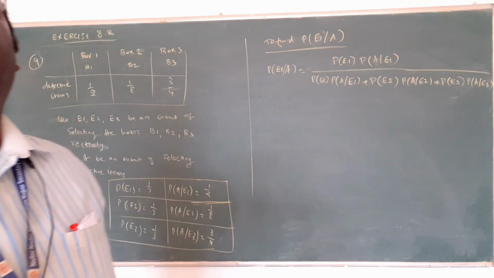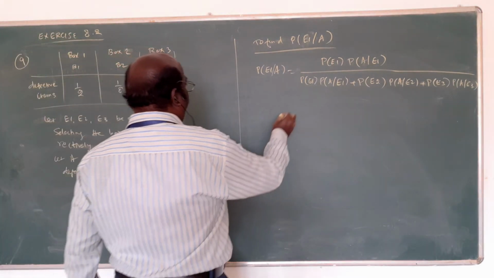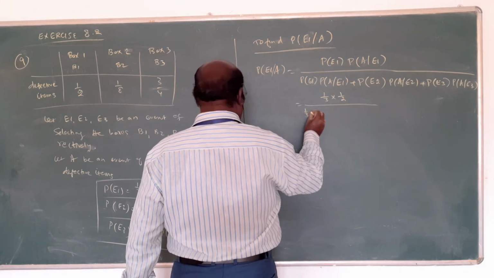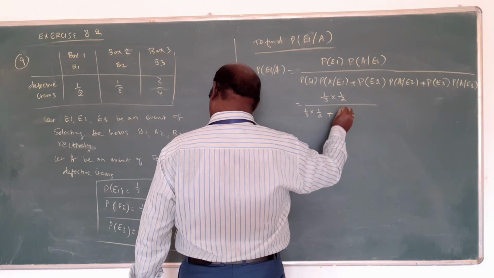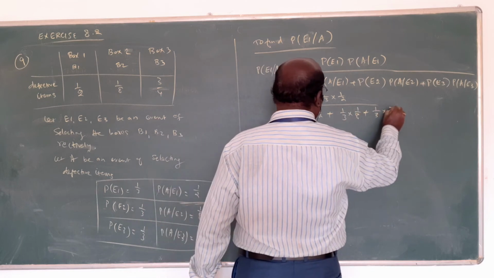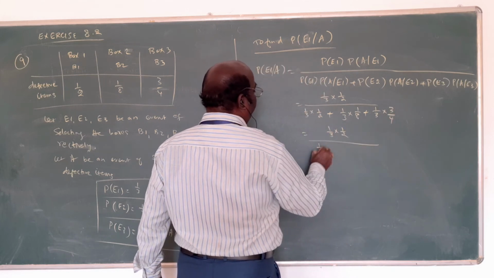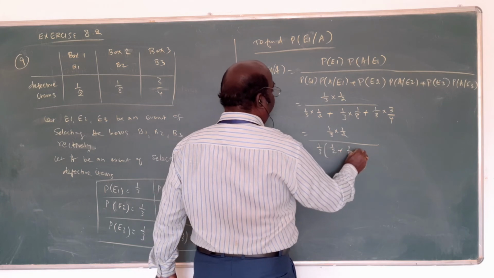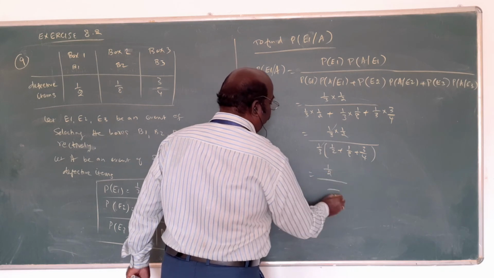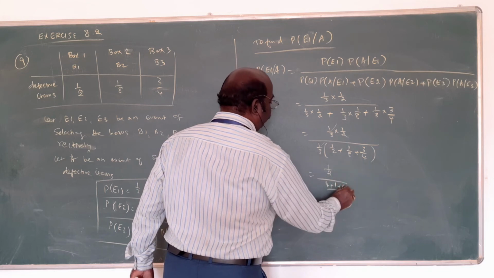This is the formula. Now, substitute. The first one is 1 by 3 into 1 by 2, plus 1 by 3 into 1 by 8, plus 1 by 3 into 3 by 4. Here 1 by 3 is common, so we have 1 by 2, 1 by 8, 3 by 4. Taking denominator 8, it is 4 plus 1 plus 6, which is 11 by 8.